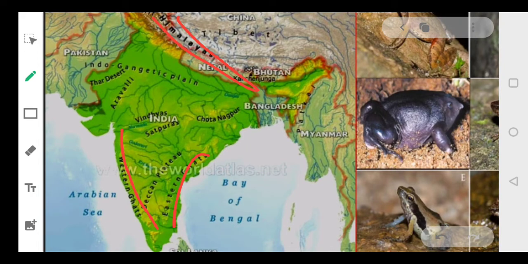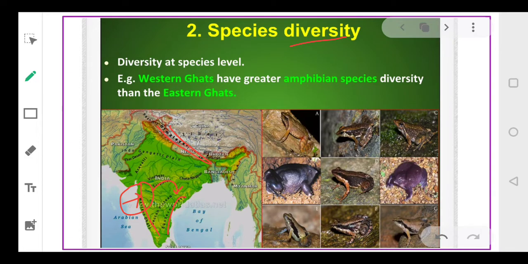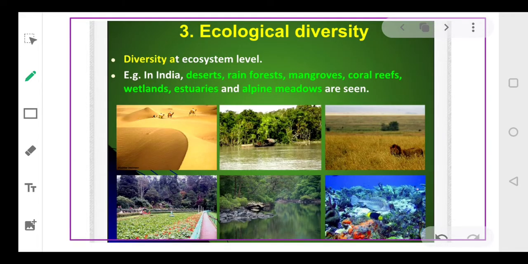Now if we talk about the Western Ghats especially, there is a greater diversity of amphibians even in comparison to your Eastern Ghats. So the number of types of amphibians available in the Western Ghats is more in comparison to the Eastern Ghats. And if you look at the pictures, I have pasted some pictures of amphibian species. You can see the different types of frogs. These are all frogs, just imagine, and they are all different species of frogs. So the number of species found in the Western Ghats is greater in comparison to the Eastern Ghats.